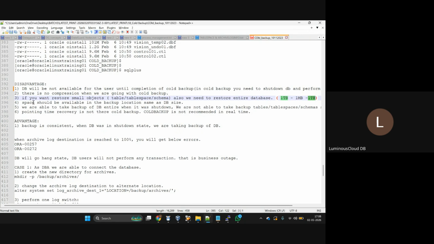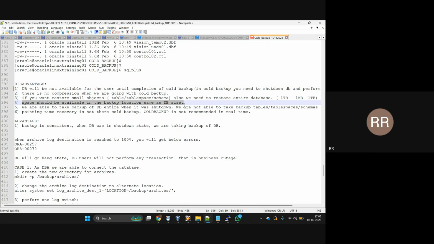That means if you want to restore a small object also, we need to restore the entire database, no? See, if taking the backup takes 4 hours, then for restoration you need at least two times that, which means at least 8 hours. The next one: space should be available in the backup location, the same as the database size. That's what we discussed now.